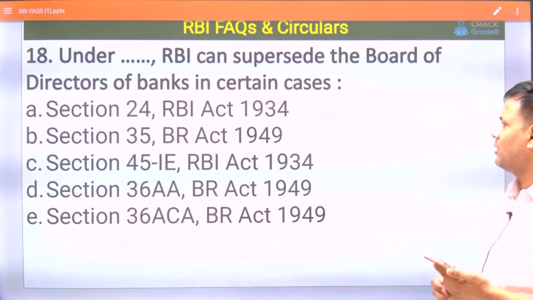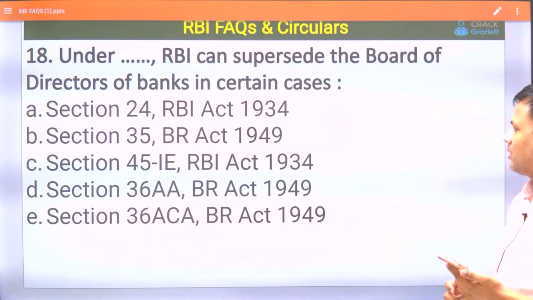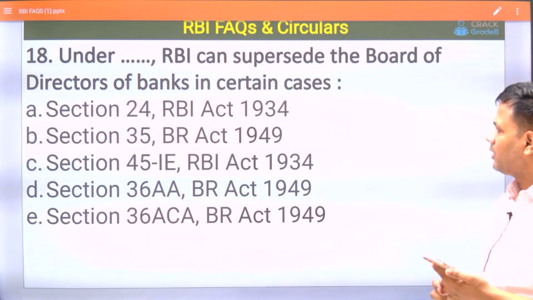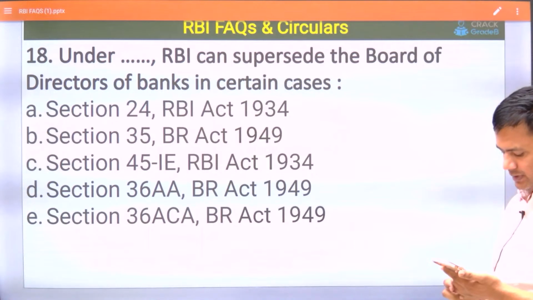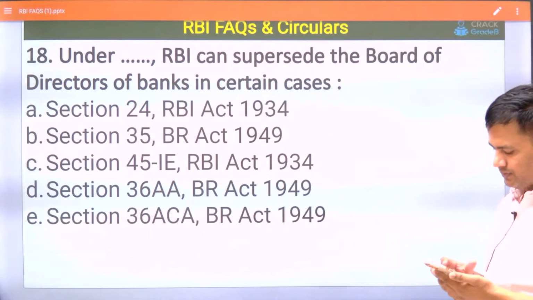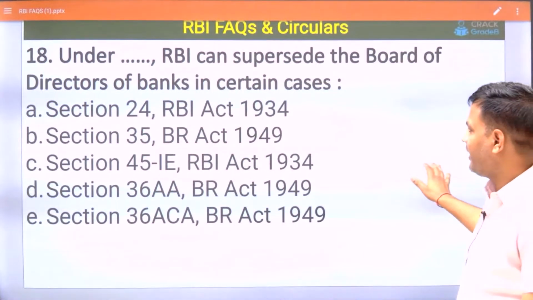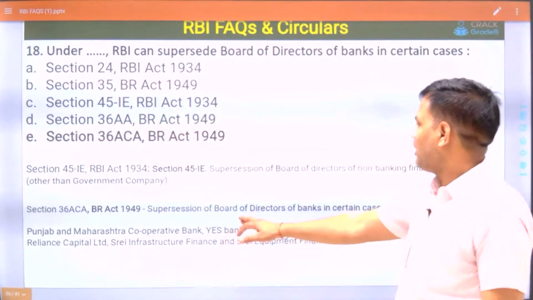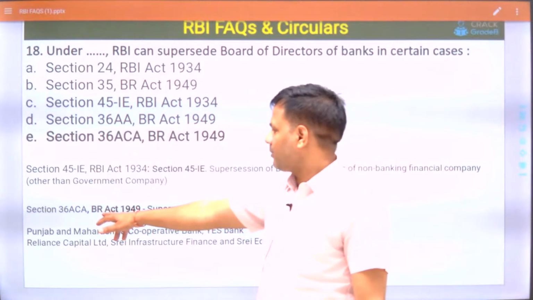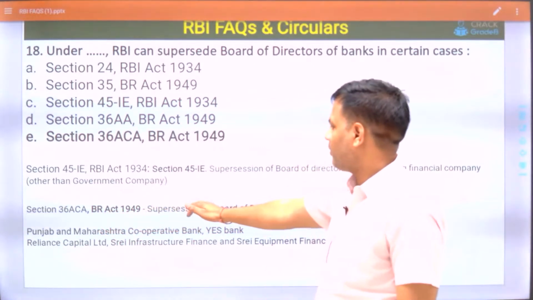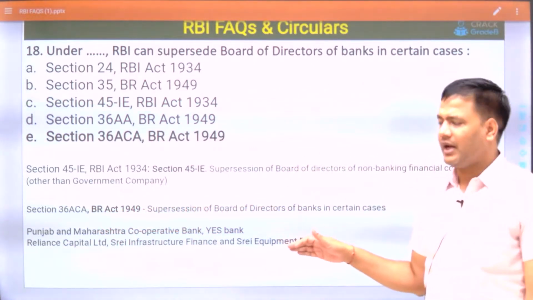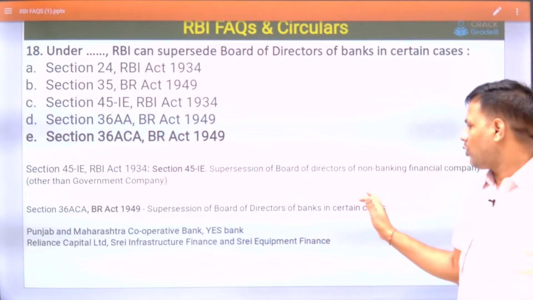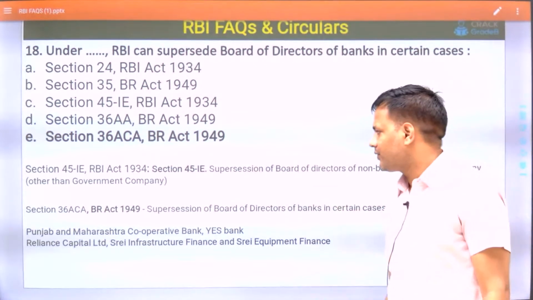E is the right answer. Section 36ACA, Banking Regulation Act 1949. Under this act, RBI can supersede the board of directors of a bank in certain cases.